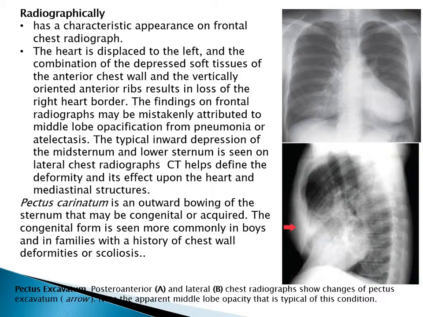The typical inward depression of the mid-sternum and lower sternum is seen on lateral chest radiograph. We can do a lateral chest radiograph to confirm the diagnosis. Here we have the inward depression of the lower sternum and mid-sternum. CT helps define the deformity and its effect upon the heart and mediastinal structures. Pectus carinatum is outward bowing of the sternum that may be congenital or acquired. The congenital form is seen more commonly in boys and in families with a history of chest wall deformity or scoliosis.